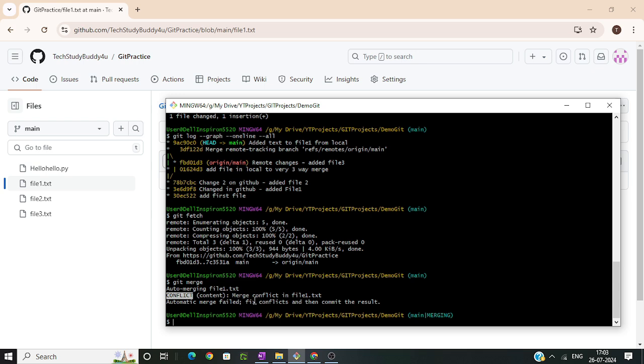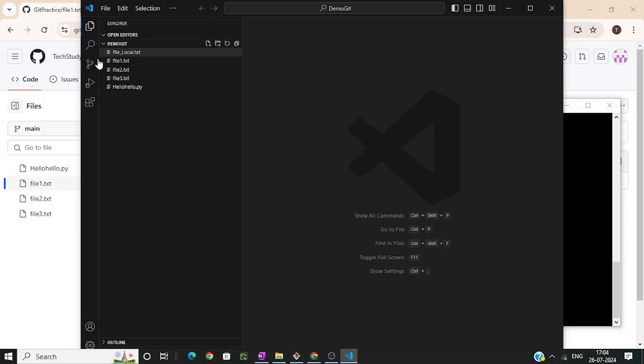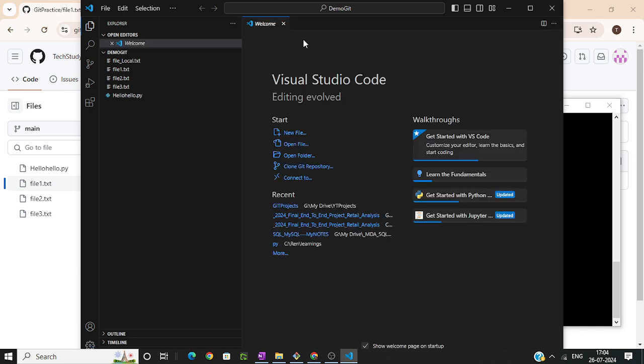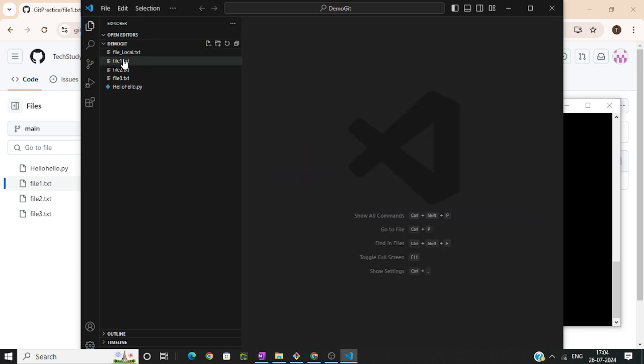So what do we do during the conflict? Multiple things you could do. Either you can revert back, or just go open the file which is having an issue and sort it. It mentioned the merge conflict is in file1. You can always open from the git bash, but generally that's not practical. What you would do is you'll probably open it in VSC. Okay, I have opened the VSC. The issue we have is with file1.